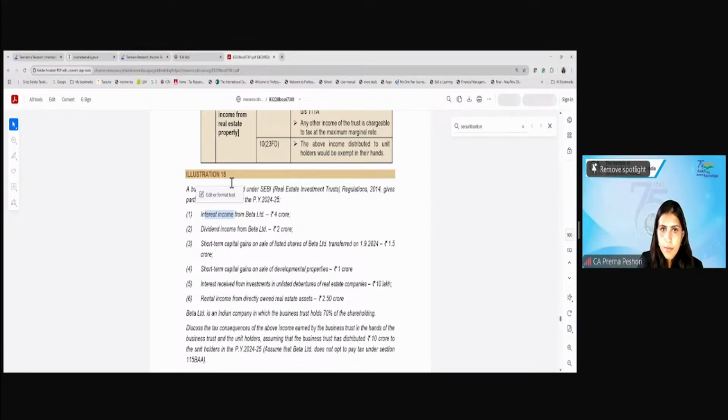Yes. Since the SPV has opted out, here they have given that the business trust has distributed 10 crores to the unit holder. Assume that Beta does not opt to pay tax under 115BAA. So this will be exempt in the hands of the trust, and exempt in the hands of the unit holder also, because Beta has opted out of 115BAA. Very good. Short-term capital gain on sale of listed shares of Beta transferred on 1/9/20.